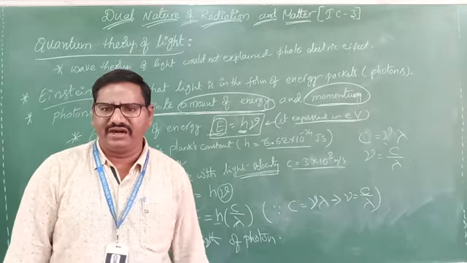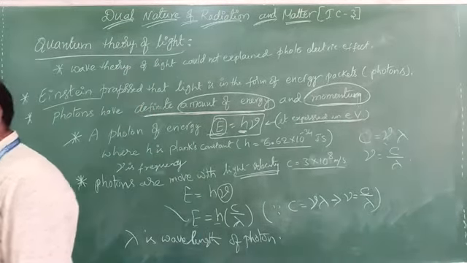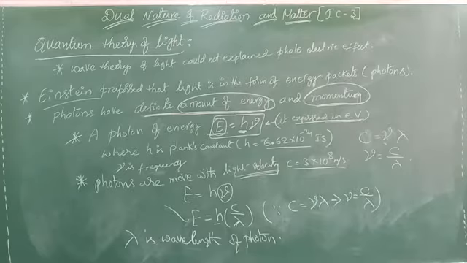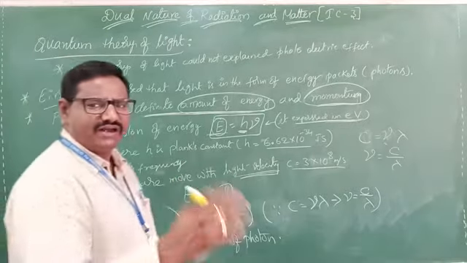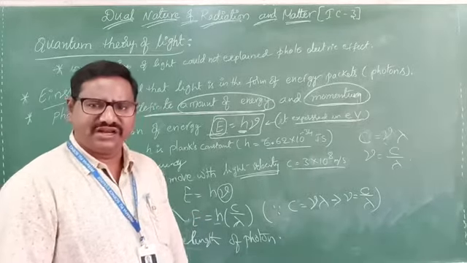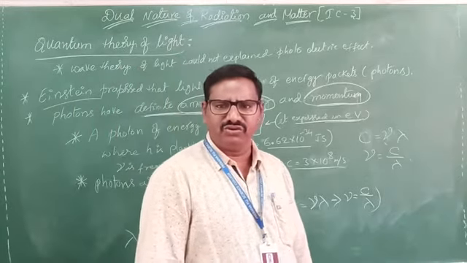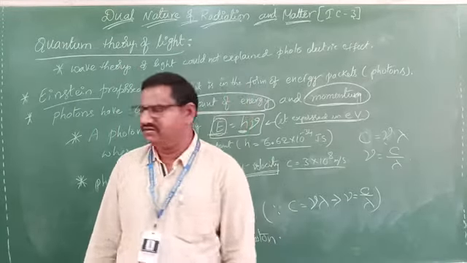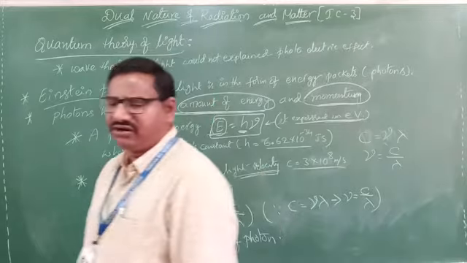We already defined one electron volt previously. What is it? It is the minimum energy required to accelerate an electron through a potential difference of 1 volt. This is called 1 electron volt.